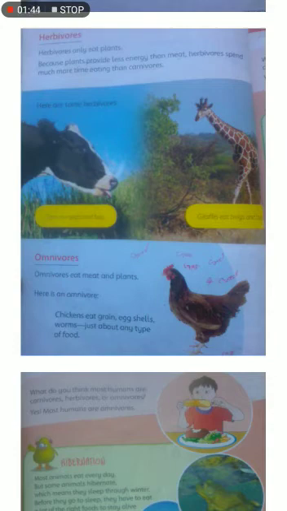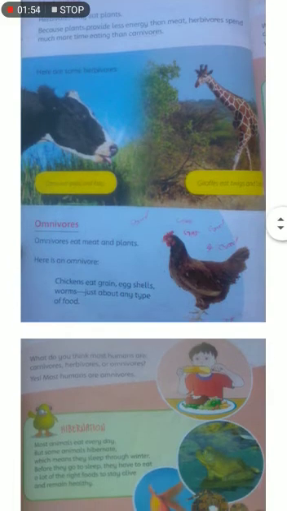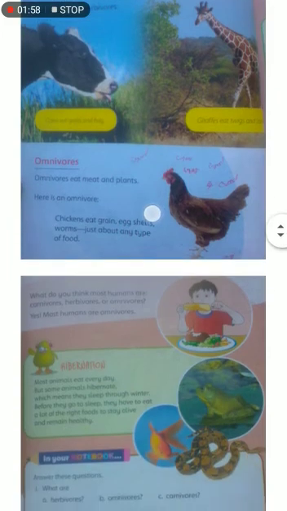Because plants provide less energy than meat, herbivores spend much more of their time eating than carnivores. Now look at this picture. Here are the examples of two herbivores, cows and giraffes. The next is omnivore. Omnivores eat meat and plants. Here is the example of an omnivore. Look at this picture. It is a hen, and a hen is an example of an omnivore because chickens eat grains, eggshells, worms, just about any type of food.